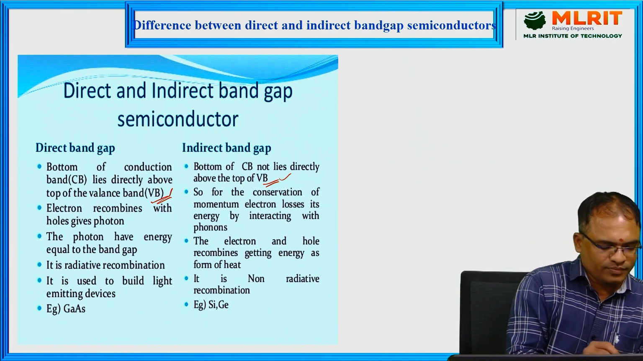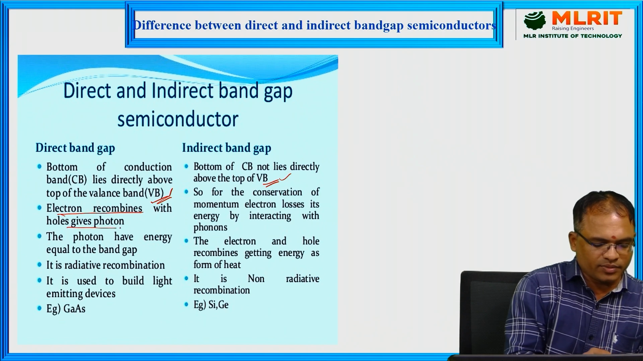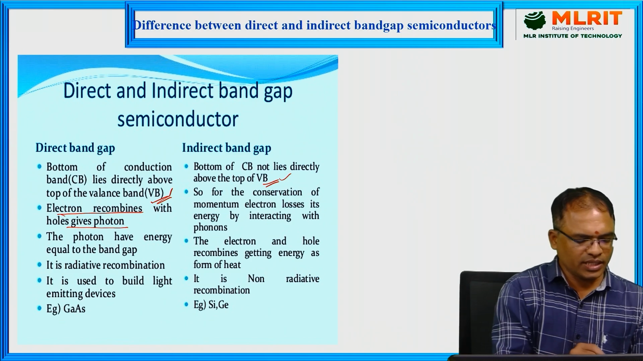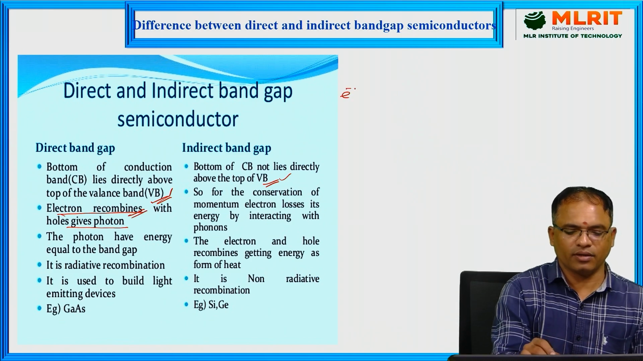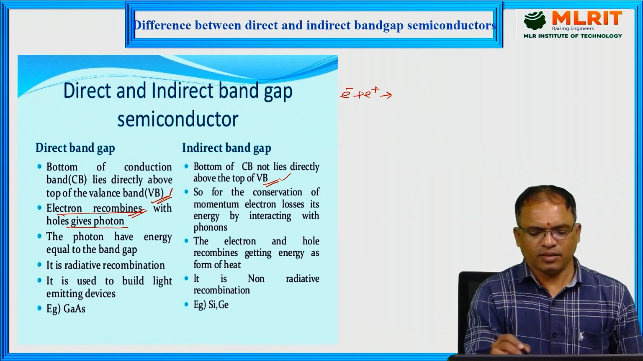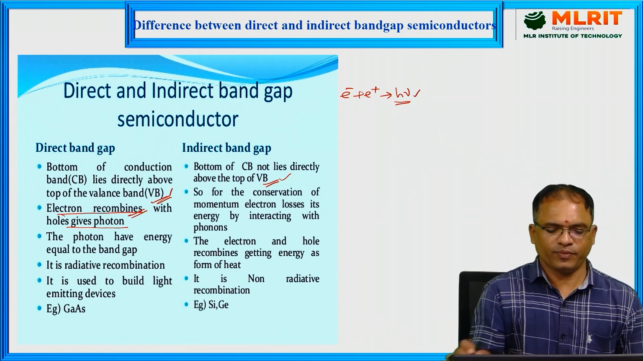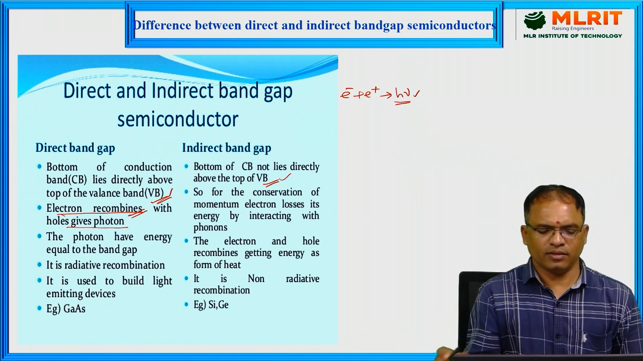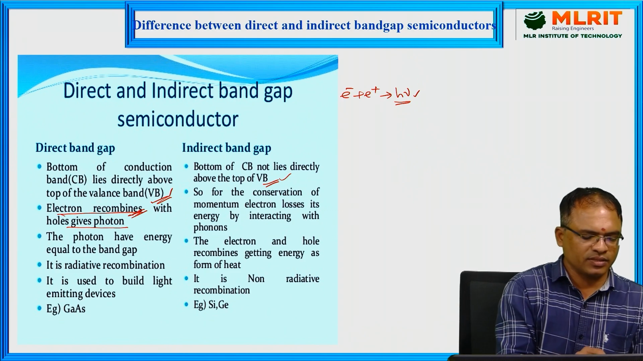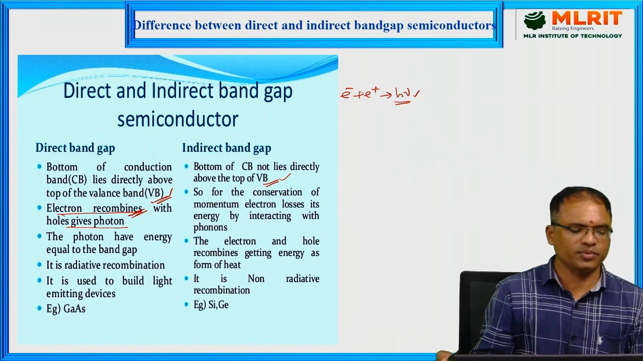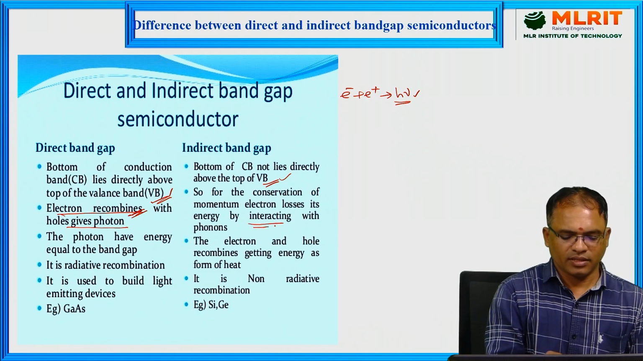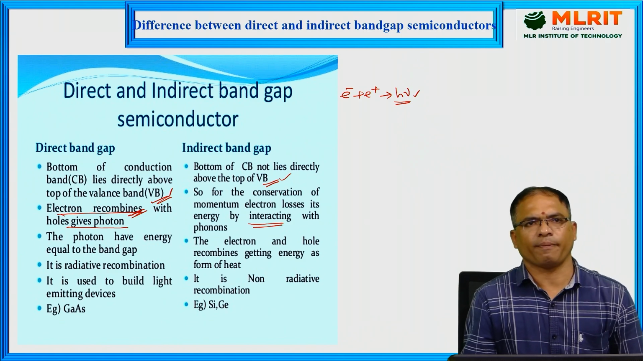Second one, in the case of direct bandgap semiconductors, direct recombination takes place. Recombination is nothing but recombination of electrons and holes. What happens when electron and hole recombine? A photon is released. For each recombination of electron and hole, one photon is released. So that recombination takes place directly in the case of direct bandgap semiconductors. Whereas in the case of indirect bandgap semiconductors, that recombination does not take place directly.